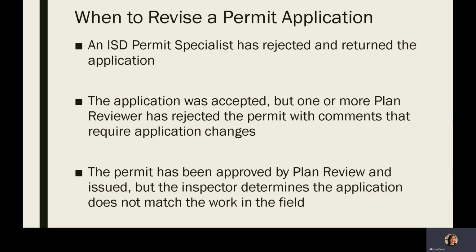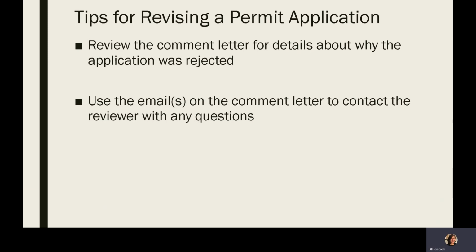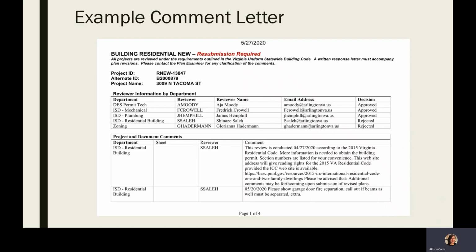Now, let's talk about some tips for successfully submitting a permit application. When rejected, the applicant will receive an email that the permit has been rejected, and it includes an attachment of a Word document and a PDF that have comments for why the permit was rejected. This can include comments for both the application and the plans. If you have questions about the comments, please use the email listed on the comment letter to contact the reviewer about their comments. Let's take a moment to review a typical comment letter.